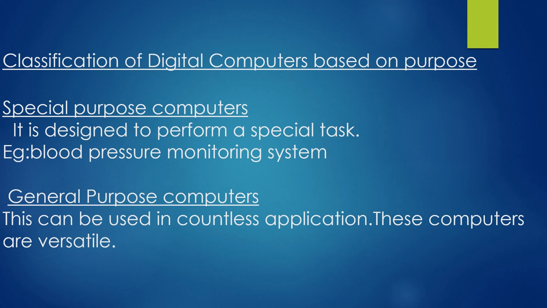Then what is a special purpose computer? A special purpose computer is designed only for a special task or only for a special purpose. For example, a blood pressure monitoring system. This system is only used for measuring blood pressure. Then second one, general purpose computers. A general purpose computer is used for multiple applications or countless applications. These computers are versatile. Versatile means different types of applications.